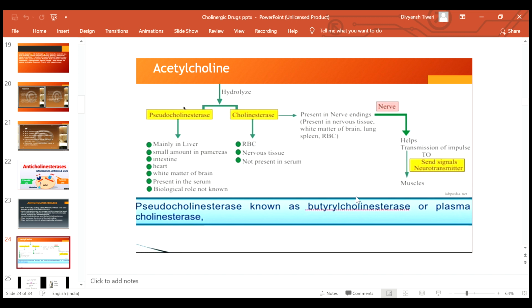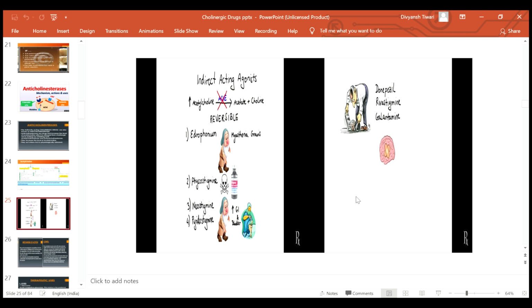Now friends, in this figure we can see that acetylcholine is basically hydrolyzed by two enzymes. First is pseudocholinesterase and second is cholinesterase. Pseudocholinesterase is present in the liver, pancreas, intestine, heart, brain, whereas cholinesterase is present in the RBC, nervous tissue and the serum. In the nerves, it helps in transmission of the impulse. Pseudocholinesterase is also known as butyrylcholinesterase or plasma cholinesterase. Friends, this is asked for MCQ. Now, indirect acting agonists are edrophonium, physostigmine, neostigmine, pyridostigmine, donepezil, rivastigmine and galantamine.